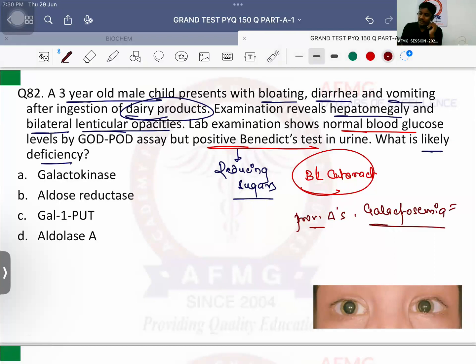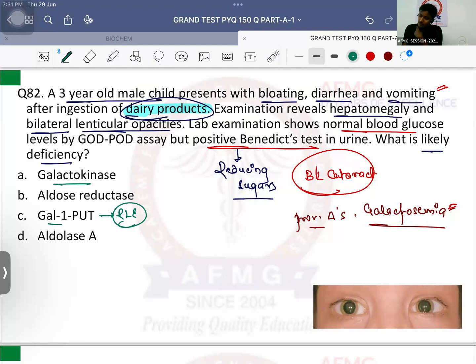Because after ingestion of dairy products, which contain lactose, and lactose is nothing but glucose plus galactose. So after ingestion of galactose, the patient is having features of malabsorption like bloating, diarrhea, and vomiting. So he is not able to absorb galactose. Why? Because the enzyme responsible for galactose breakdown or metabolism is absent or deficient in this patient. Therefore, the patient is developing galactosemia. The rate limiting enzyme of galactose metabolism is GALT, that is galactose 1 phosphate uridyl transferase. And the first enzyme is known as galactokinase.